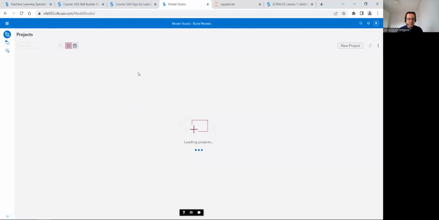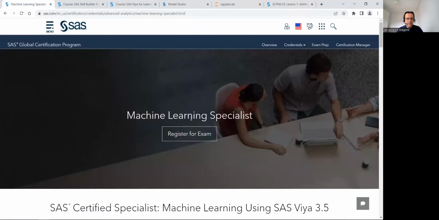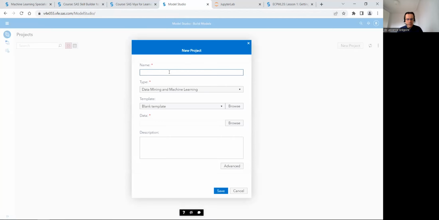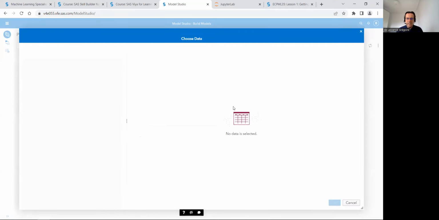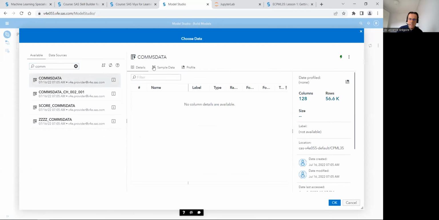When you connect for the first time, you will have no project. And if you follow all the lessons from the e-learning, then you can create a new project. It can be called demo. It's machine learning and data mining. You can have some projects for forecasting in pipeline or text mining in pipeline. This one is machine learning in pipeline. The data is present in the e-learning or in the courses. It's called comms data. This data is already loaded in the memory